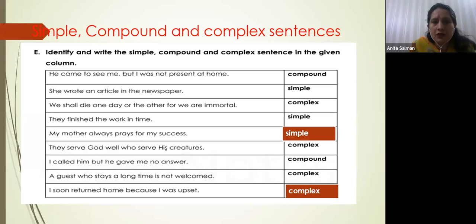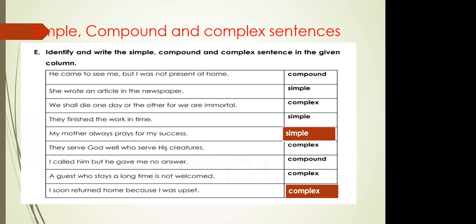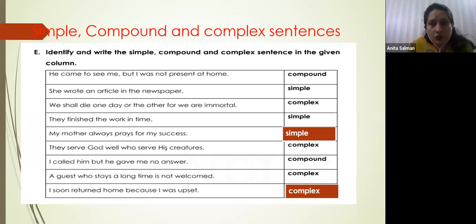Just a minute, let me finish these two sentences, then I'll come to you. A guest is not welcome is the main sentence, whereas there is an inserted subordinate clause, who stays a long time. So it is known as which sentence? Complex. Right? Next, I soon returned home because I was upset. Now, I soon returned home is your main clause. Because I was upset is a subordinate clause, so it is a complex sentence. Okay, but just a minute.